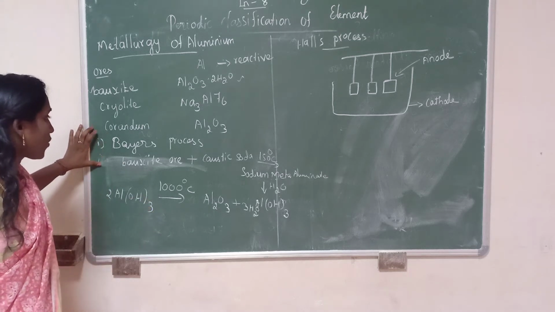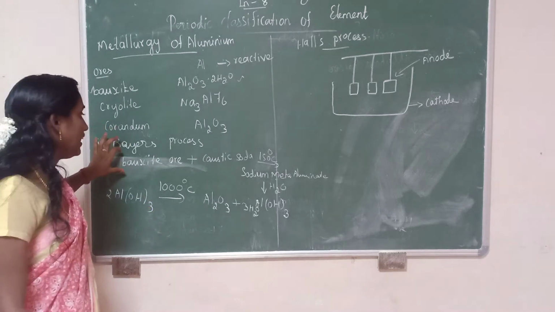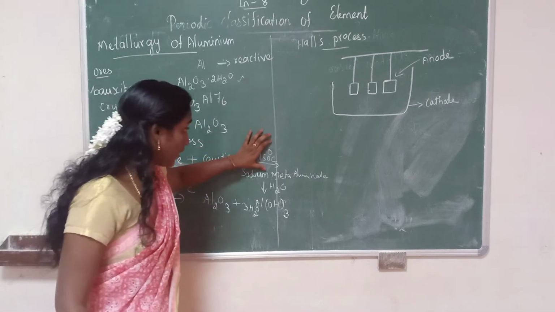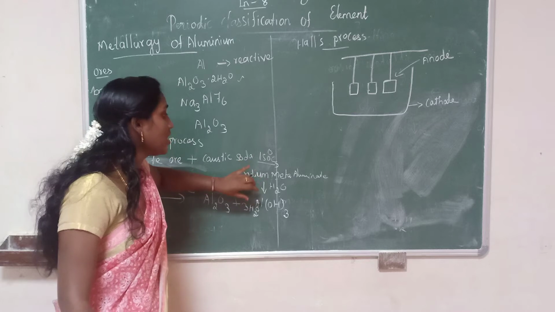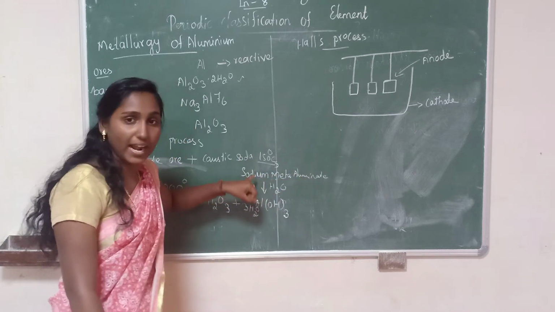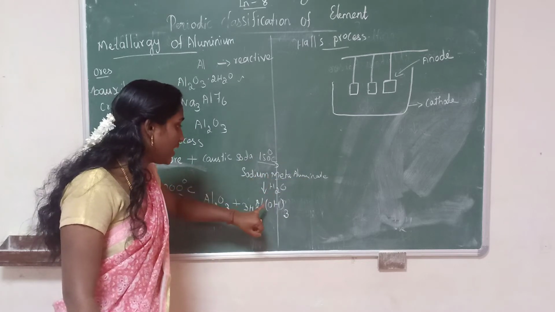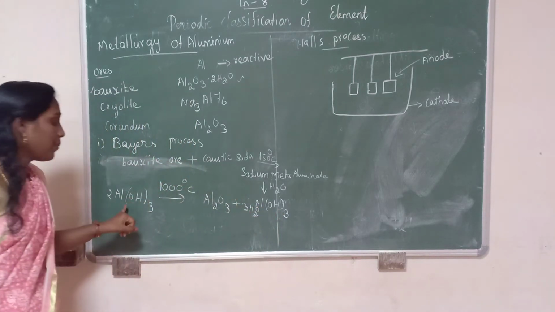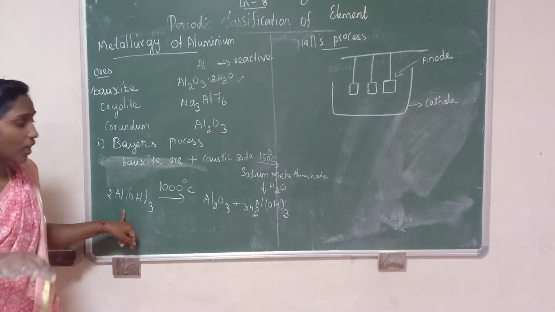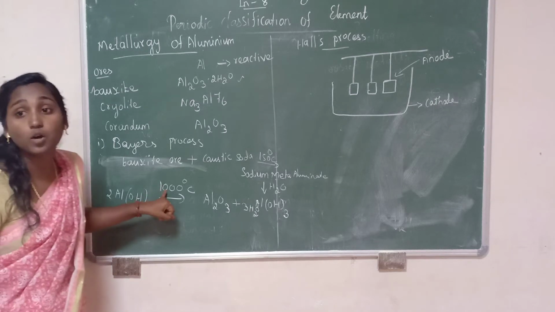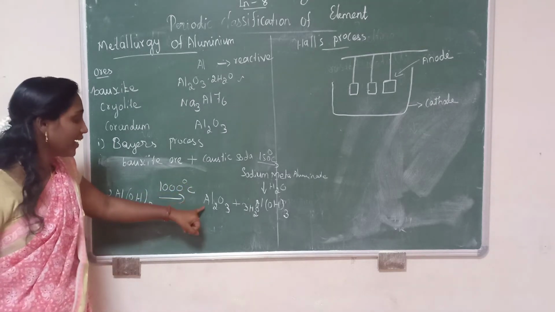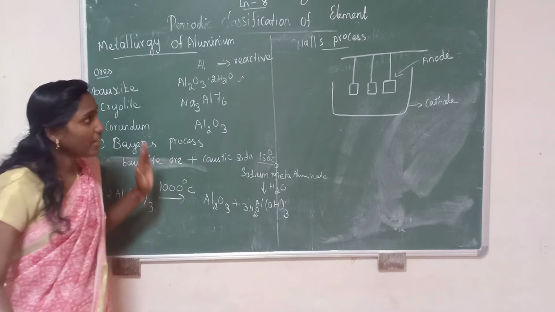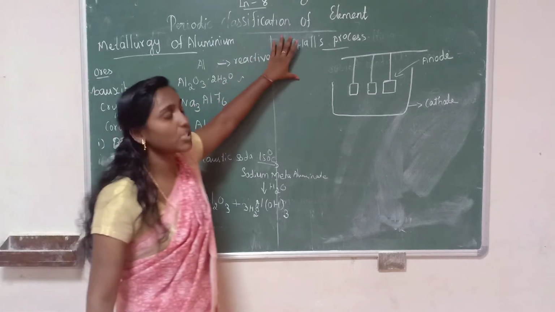So in this Bayer process, first you have to finely grind the bauxite ore and add caustic soda at 150 degrees Celsius. You will get sodium meta-aluminate. On hydrolyzing the sodium meta-aluminate, we will get aluminium hydroxide. This aluminium hydroxide is washed, filtered and dried at 1000 degrees Celsius. You will get alumina and water. Can you study the Bayer process? Then next we are going to study Hall's process.